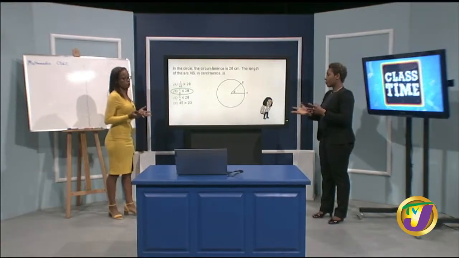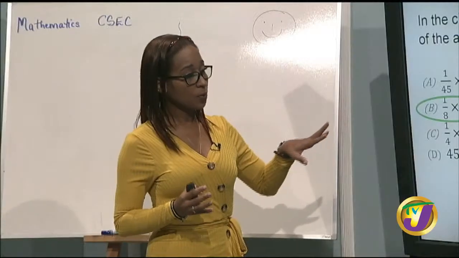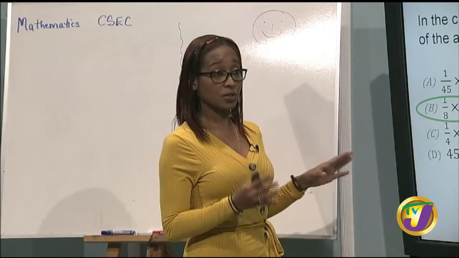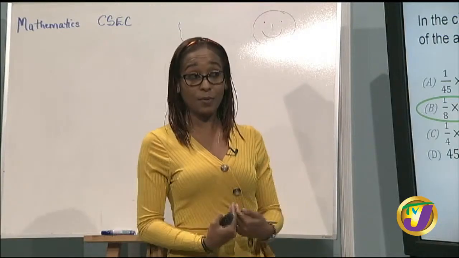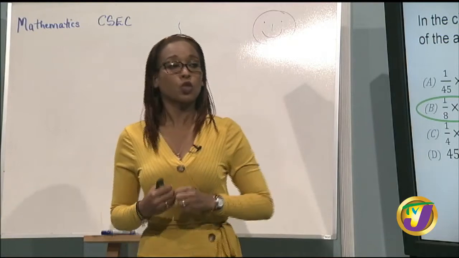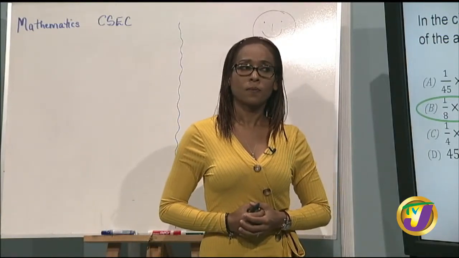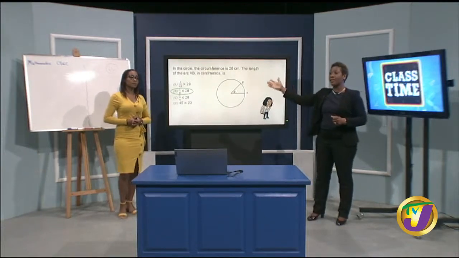And if you're trying to work it out and you don't see your option, try to see if you can simplify. Because right here, when you would have tried to simplify it, you realize that, hey, my answer is there. It's really there. It's just in a simpler form. It's not in the exact form that I would have calculated it in, but the answer is there. So look to see if you can see the answer. And definitely as well, sometimes we go straight to working out without looking at the options. Don't work it out, because it doesn't require that.